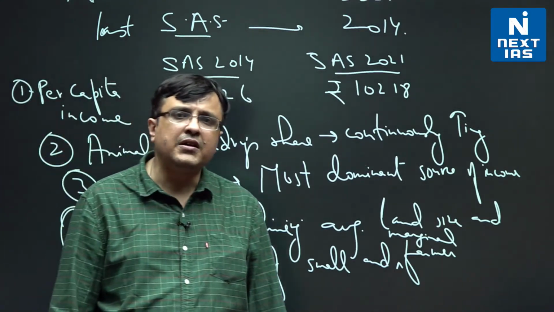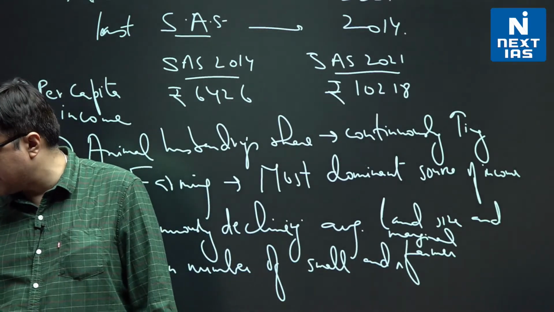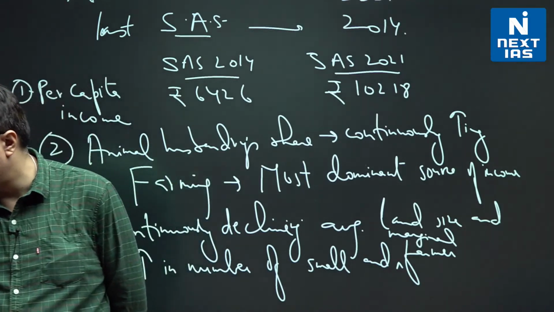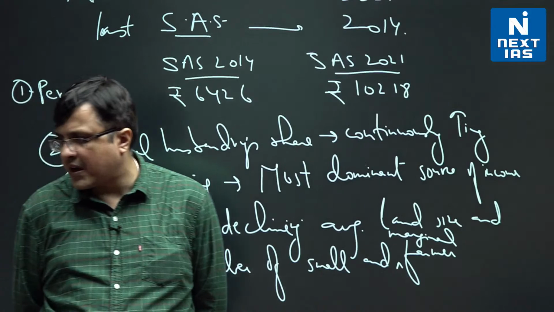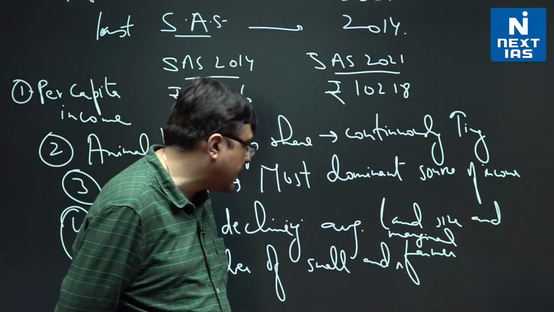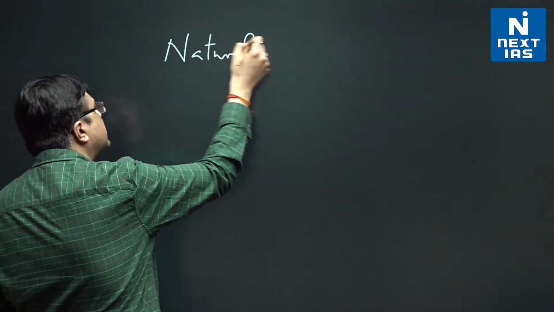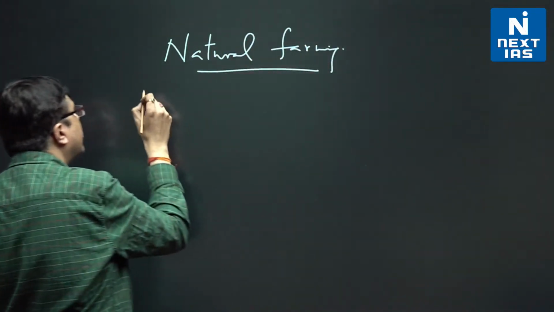Then remember, there is one small talk on page 250 with respect to natural farming, but that is important. They say that natural farming is promoted through the Bharatiya Prakritik Krishi Paddhati program. That is important to keep in mind. In this natural farming part, if you ask me, I find only one thing important.